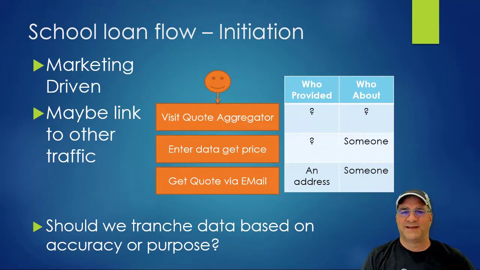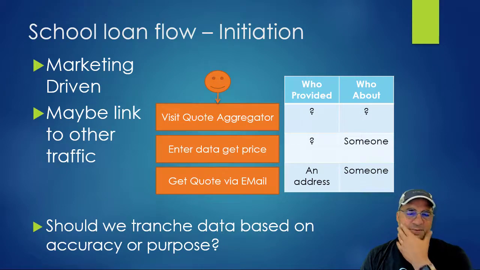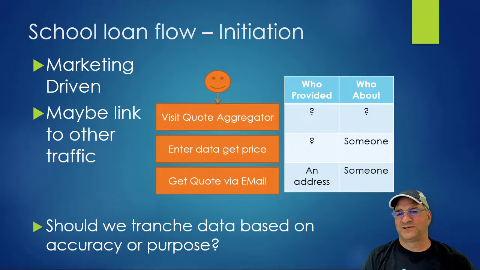So now, who provided the data? All we know about that person is they have an email address, and we might be able to bind that to a previous use case for that email address at our company or somewhere else. Pretty untrustworthy a lot of times. So all we know after we did this quote is that there is a person or bot located at this address and that they gave us data about somebody, right?